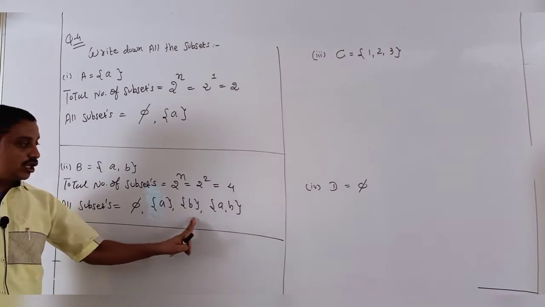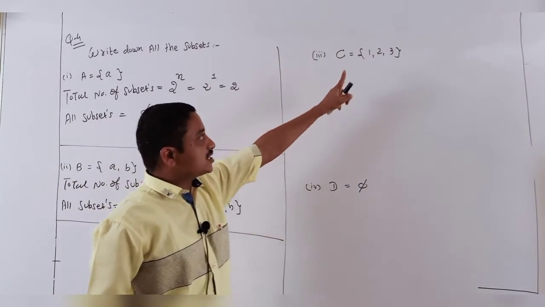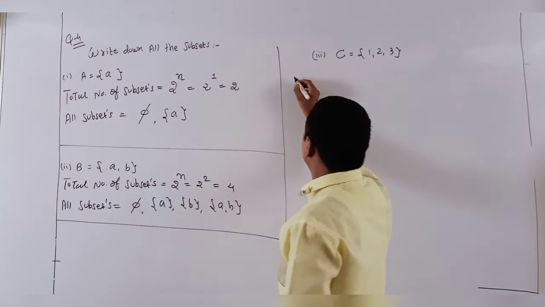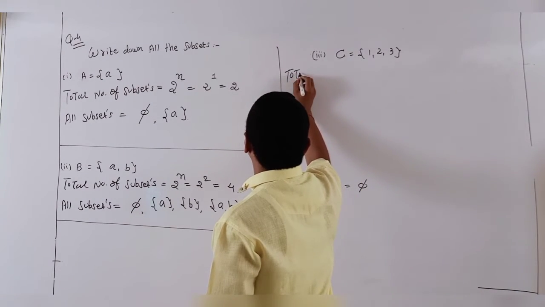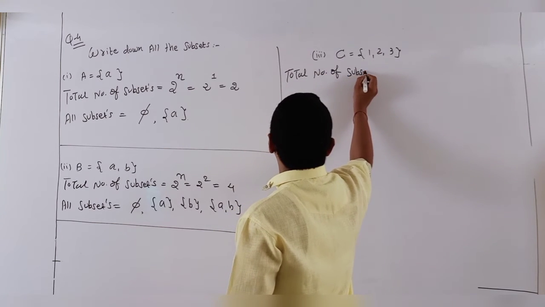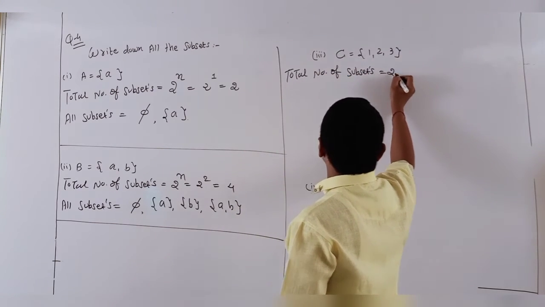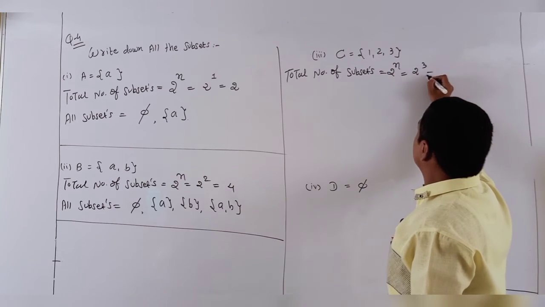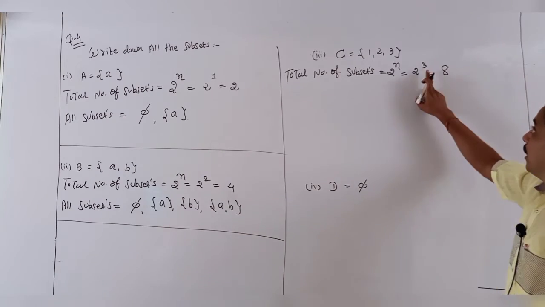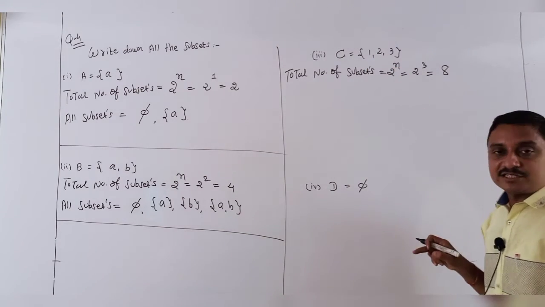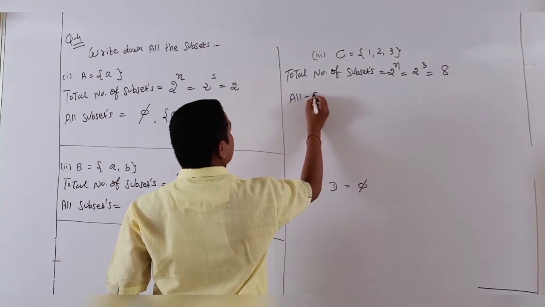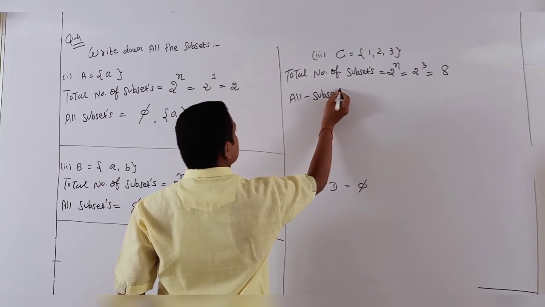Check out 1, 2, 3 and 4. Students, I already explained these in the previous solutions. Don't worry, again I explain. Total number of subsets is 2 raised to n. So 2 raised to 3 becomes how much? Yes, it is 8. Why did we write 3? Because here there are 3 elements. Now I show all subsets.